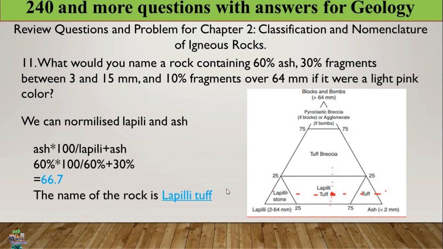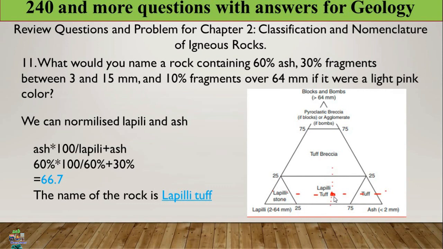First of all, to draw this one, the x-axis is calculated based on this formula: ash times 100% over lapilli plus ash. This is the horizontal one. We can get 66.7 percent value. So we go from the left to the right and count 66.7% here, below the 75 and between 25, so around this region.